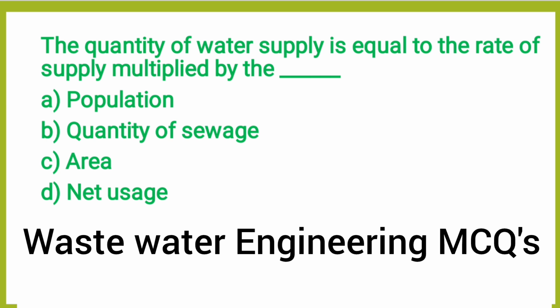Next question, the quantity of water supply is equal to the rate of supply multiplied by the dash. Option A, population, option B, quantity of sewage, option C, area, option D, net usage. So the correct answer is option A, population. In the previous question also we explained the same. So the quantity of water supply is equal to the rate of supply multiplied by the population. So per person how much amount of water is needed.